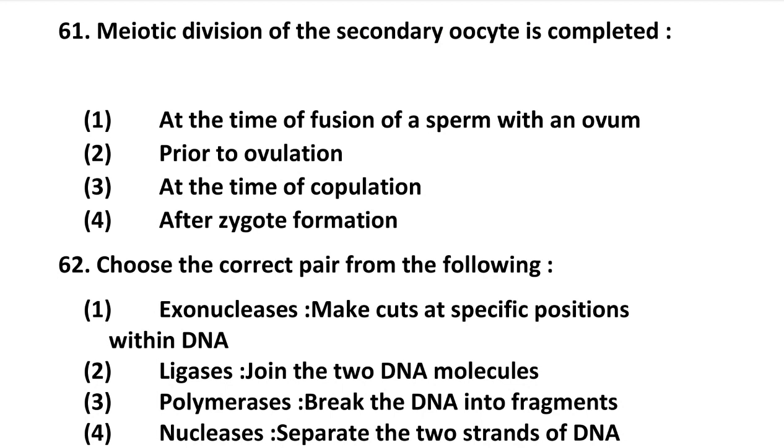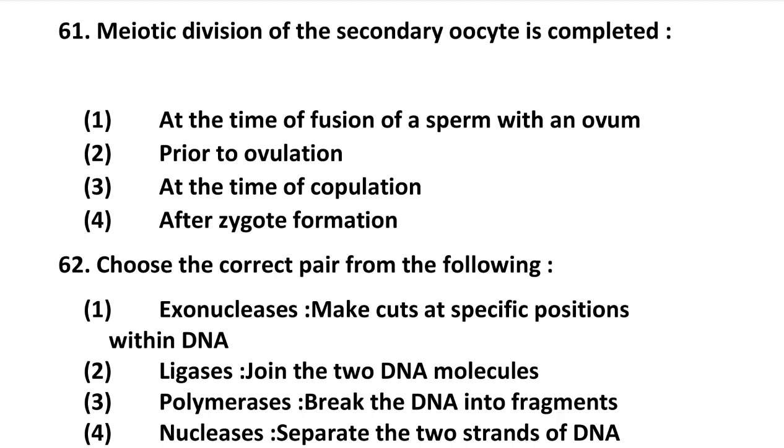Question number 61. The meiotic division of secondary oocyte is completed at: option 1, the time of fusion of sperm with an ovum; option 2, prior to ovulation; option 3, at the time of copulation; option 4, after zygote formation. Actually, meiotic division of the secondary oocyte is completed at the time of fusion with sperm. Ovum is fused with sperm at the time of fusion. So this is the right answer.